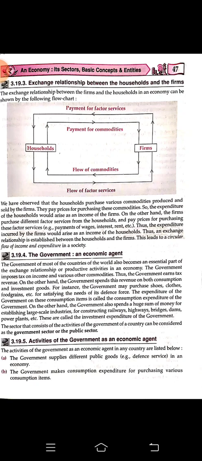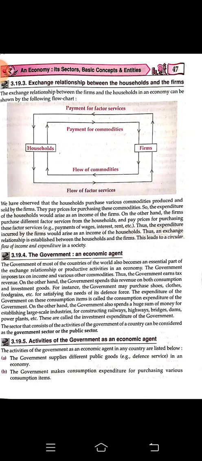And as they are hiring, the farm has to pay for these factors of production. As they are paying for these factors, that becomes the income of the household. This leads to a circular flow of income and expenditure in the society.